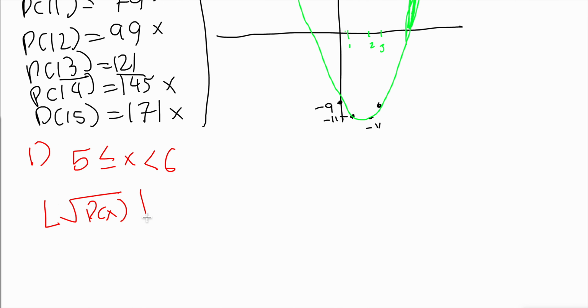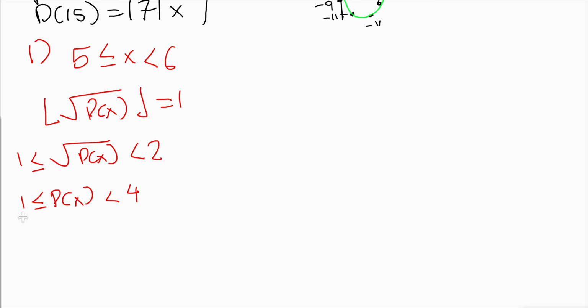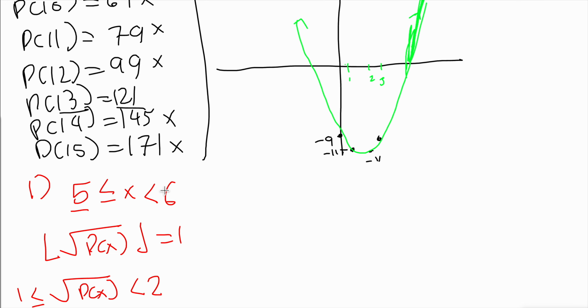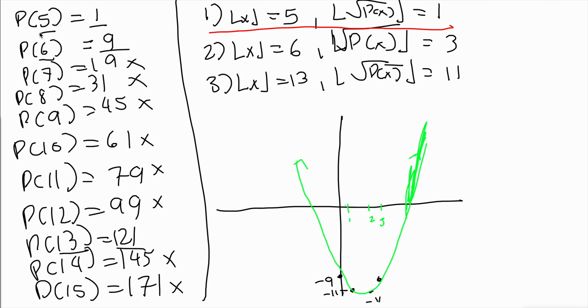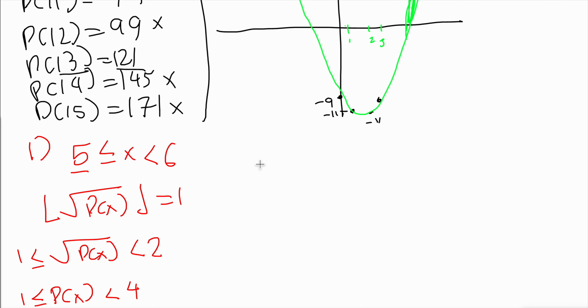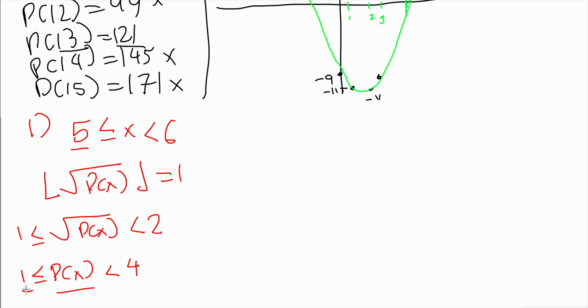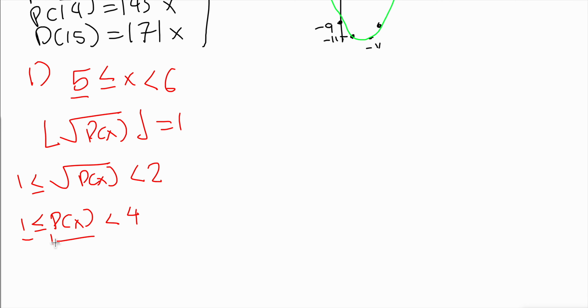So that means we want the actual square root of p of x to be between 1 and 2. So now if we simplify this, we get 1 less than or equal to p of x less than 4. And we always know that 1 is going to be less than or equal to p of x in this interval because, again, it's a strictly increasing function. And at 5, p of x is equal to 1. We know that from here. It's a strictly increasing function, so for any x that's greater than 5, it obviously has to be greater than 1. So we just need to find p of x less than 4.